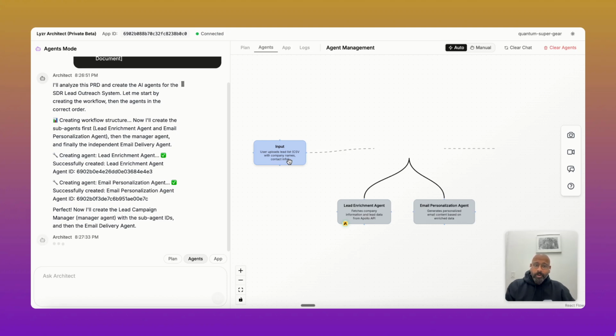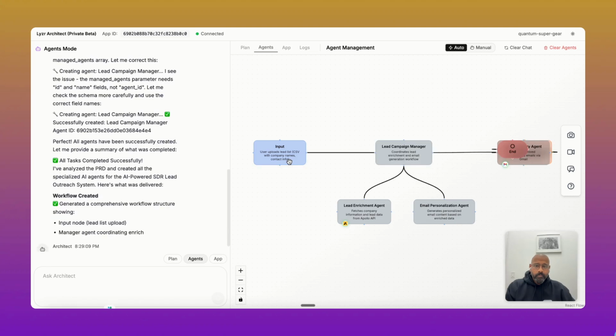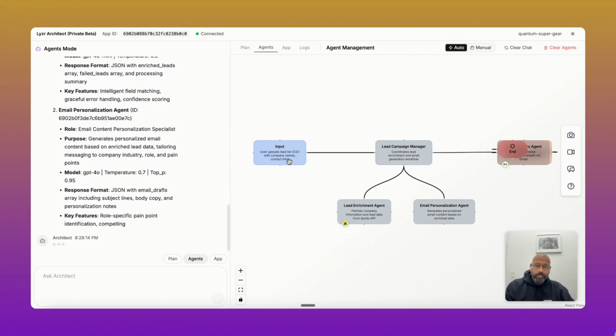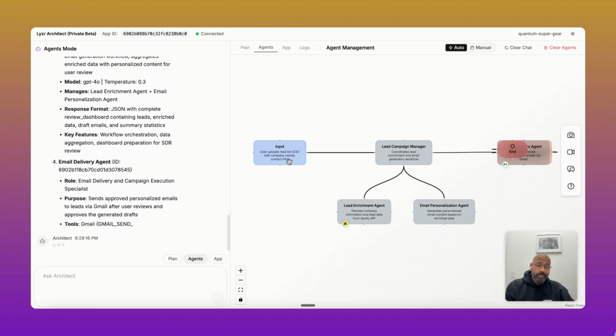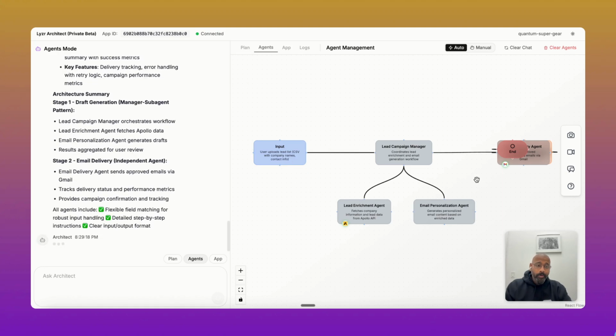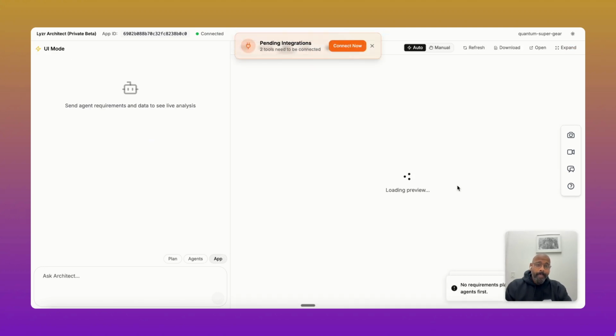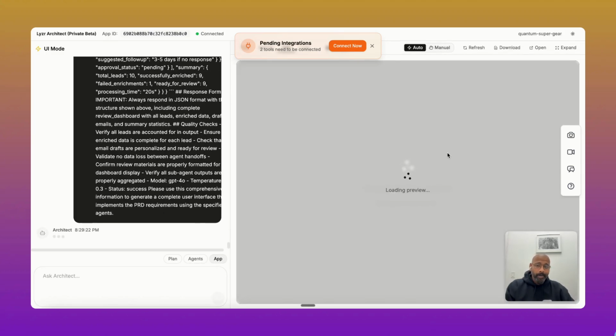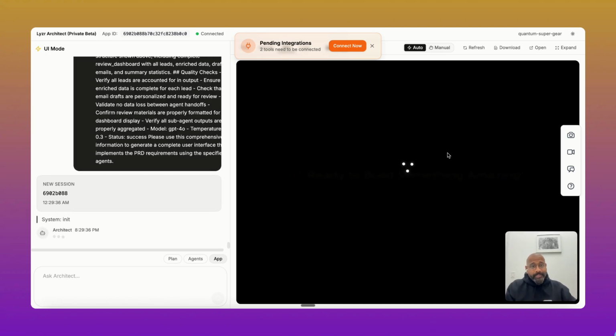So let's just hold on for it to complete. Fantastic. It is completed now. A multi-agent orchestration with sub-agents, including tool calling, both Apollo and Gmail. And finally, it moves on to your front-end app building. So it again picks all the instructions from the PRD and passes it to the app builder. So you don't have to now port it to Replit or other platforms to build your app. Everything is done in one shot.